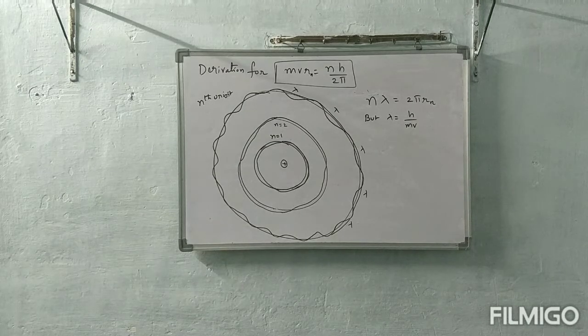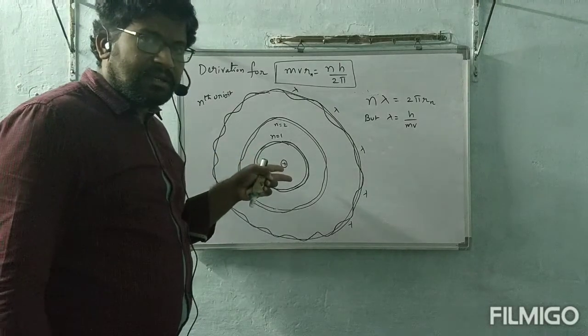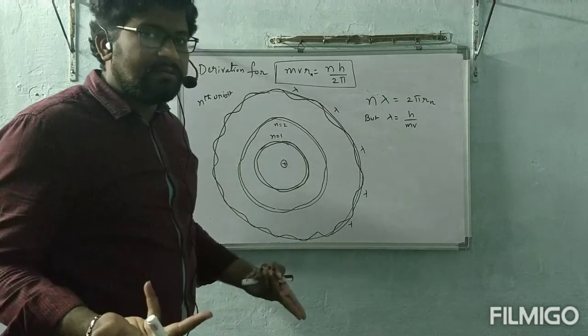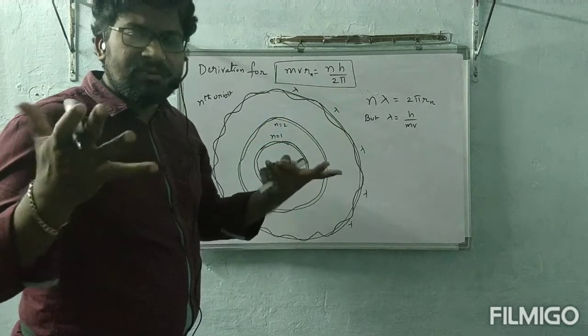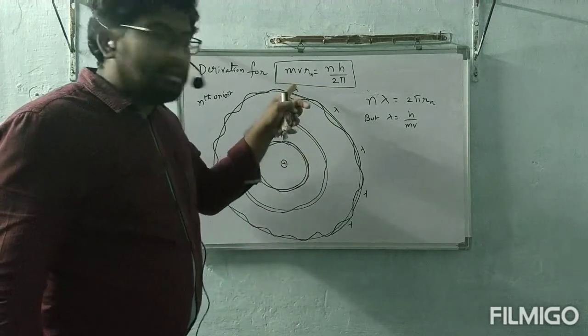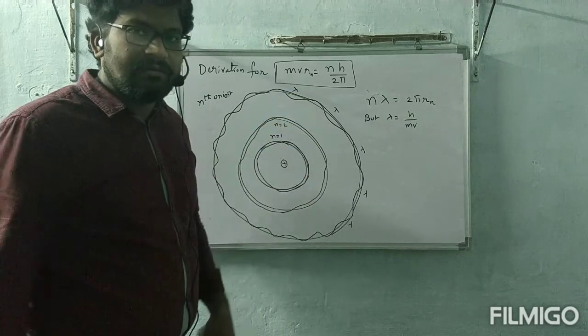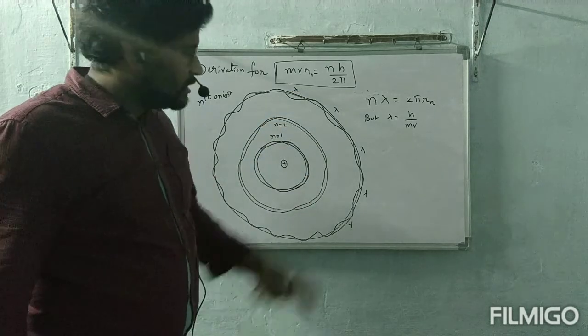One more time. This proof is explained by considering the wave nature of electron only. Correct or not? Why? As I considered orbit-wise, one crest and one trough, that is nothing but wave nature. Without considering wave nature, mvr is equal to nh by 2 pi proof we cannot get. That data was given by Niels Bohr, mvr is equal to nh by 2 pi. But the proof is not given because he did not consider wave nature. Now we will get clarity.